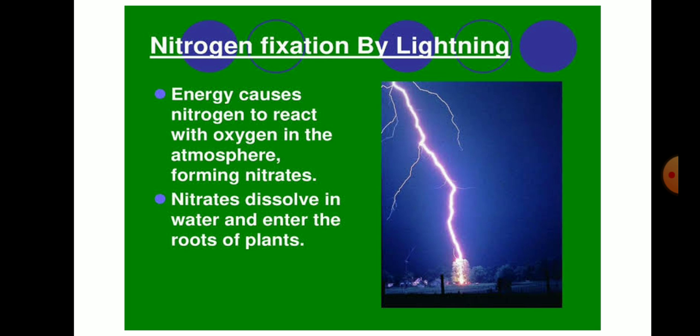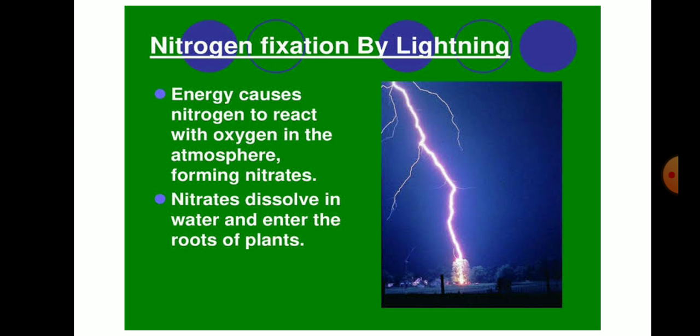So nitrogen fixation, as I have told you, takes place in 2 ways, biological and physical. Now let's study the physical process. Nitrogen combines with oxygen during lightning or electrical discharge. It means during the rainy season when there is a thunderstorm or lightning, then what will happen?